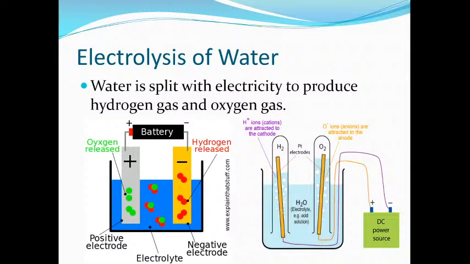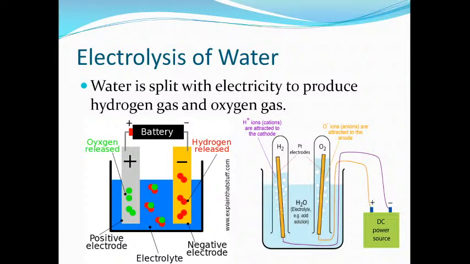Liquid carbon tetrachloride also. Now, how can you differentiate between strong electrolytes and weak electrolytes? I told you strong electrolytes give only ions and weak electrolytes give ions and molecules. So which substance will have more number of ions? The strong electrolyte.